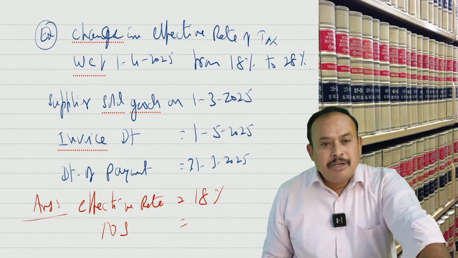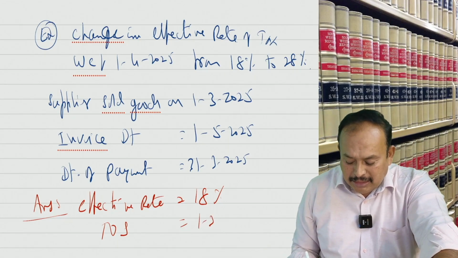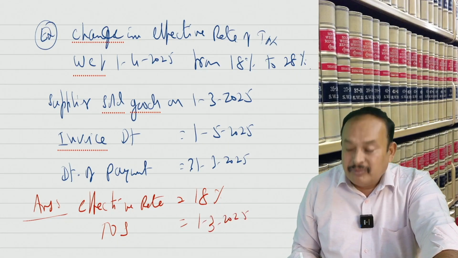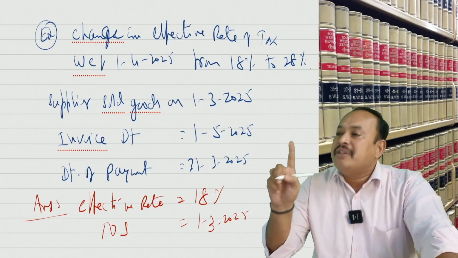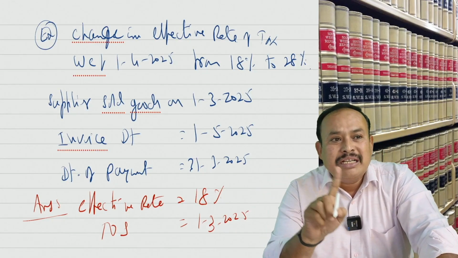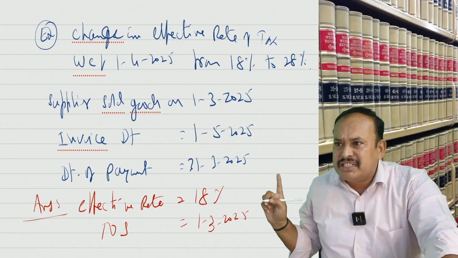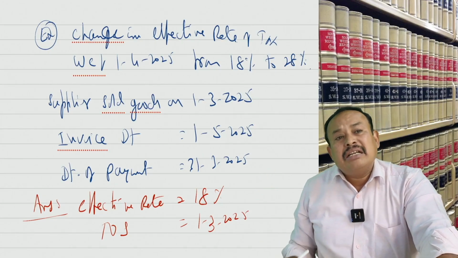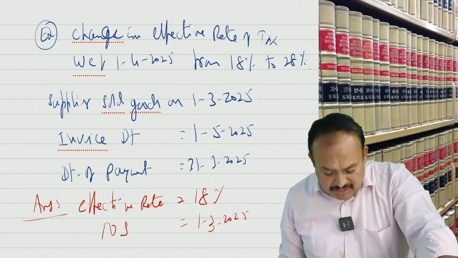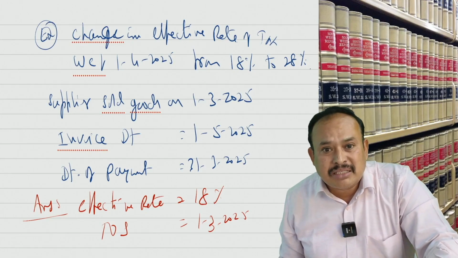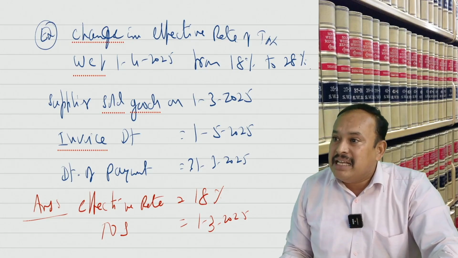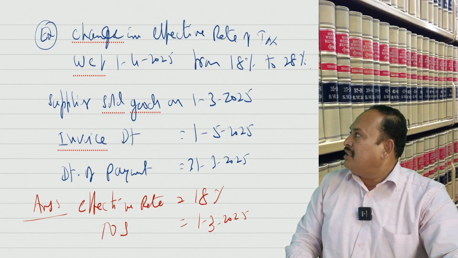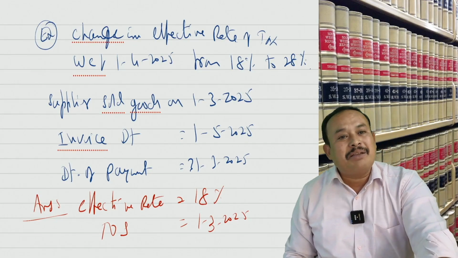First March. Excellent. How can you say first March? Because date of invoice or last date to issue invoice, whichever is earlier. Date of invoice is 1st May 2025. Last date to issue invoice is 1st March, which is earlier. 1st March 2025 is the time of supply.